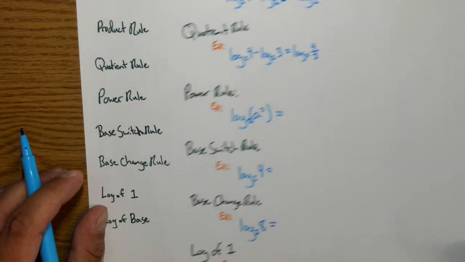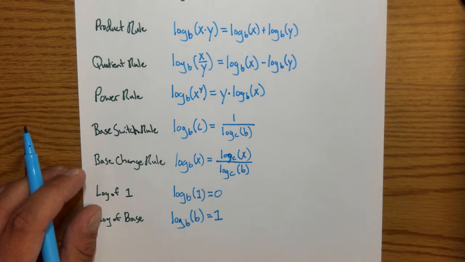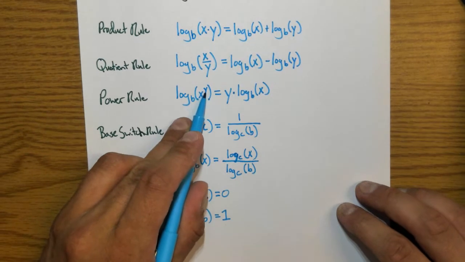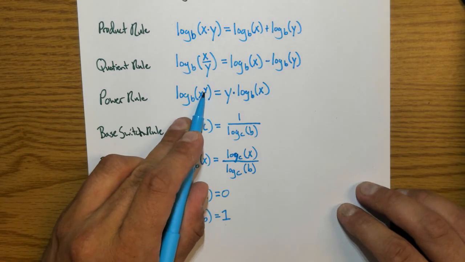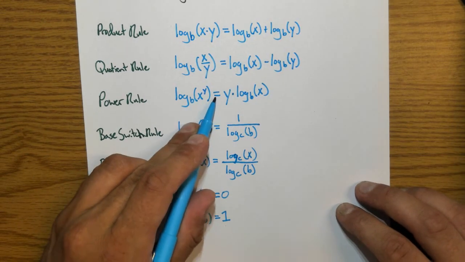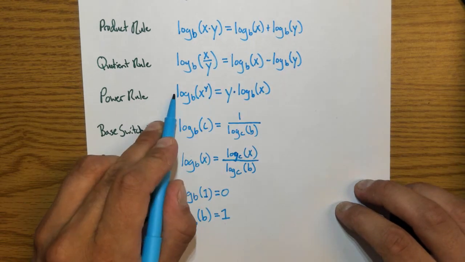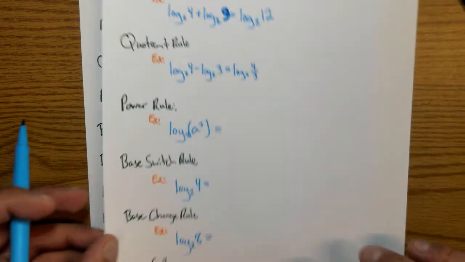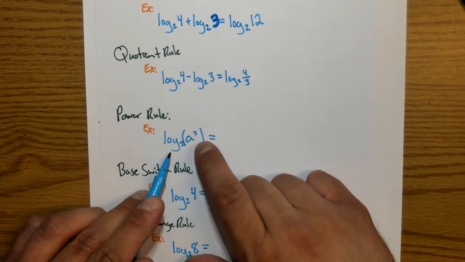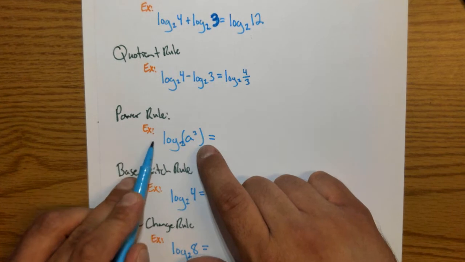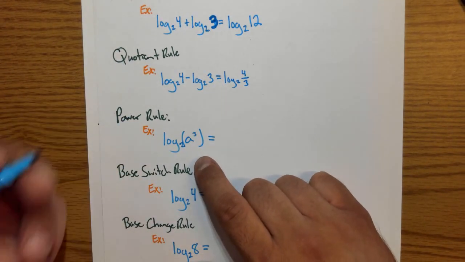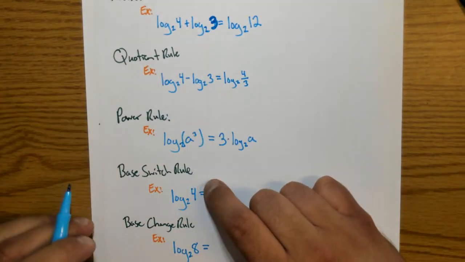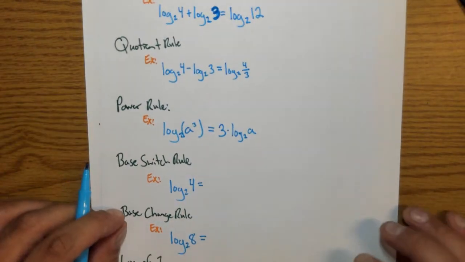Next we have the power rule. The power rule states that if we have some log base to some x to some power, so some number to some power, or some variable to some power, then we can actually pull that power out and multiply it to the log. So here we have log base 2 of a cubed. Well, we can pull that 3 out, and it'd be the exact same thing as saying 3 times log base 2 of a. Okay? That's what the power rule says.